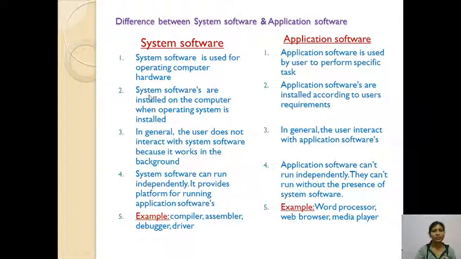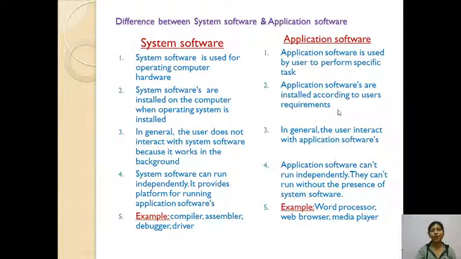The second difference is that system software is installed on the computer when the operating system is installed. When you install the operating system on your PC or laptop, the system software is also installed. Application software is installed according to the user's requirement.